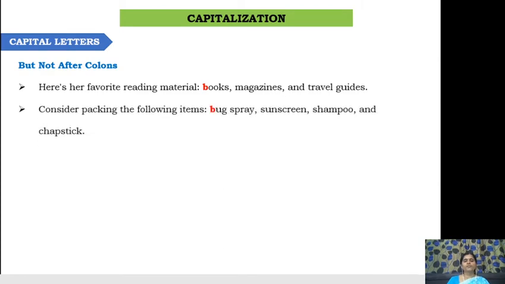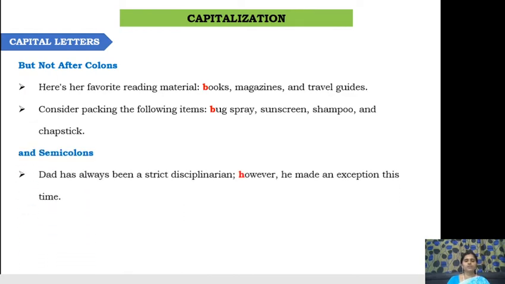The other one, consider packing the following items. This is one more example related to this rule only. After the colon, we have a list of items here. As I told you, this is not a complete sentence, just a list of items, that's it. So this should be kept in small letters only. There is no need of using any capital letter here.